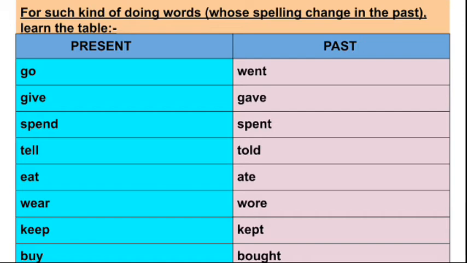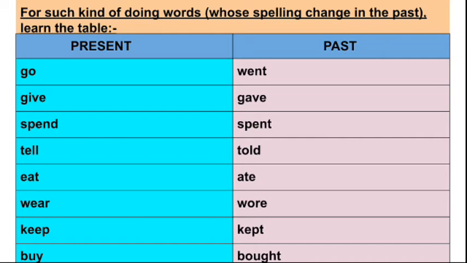So for that I have made a table. You just have to learn these 8 words and their changed spellings. If such kind of words are given in which you have to change the spellings, these verbs will come out of this table only. In exam, I will give such kind of words from this table only.